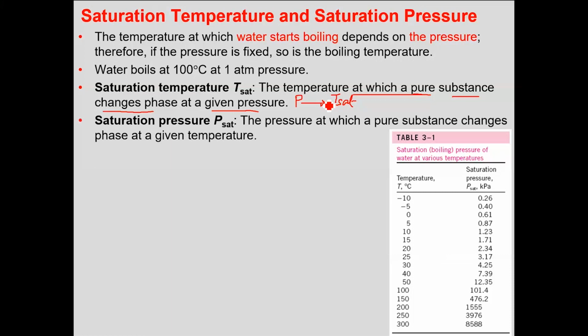Similarly, saturation pressure is the pressure at which a pure substance changes phase at a given temperature. So if you have fixed your temperature, you would have a certain value of pressure, P saturation, at which your substance would start boiling or changing its phase. Is this point clear? Yes sir.